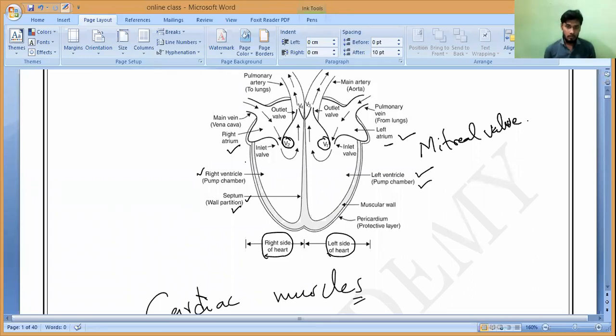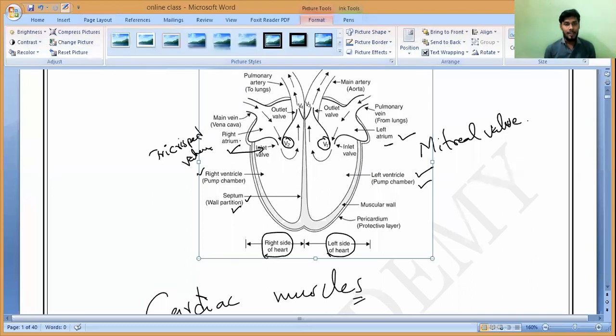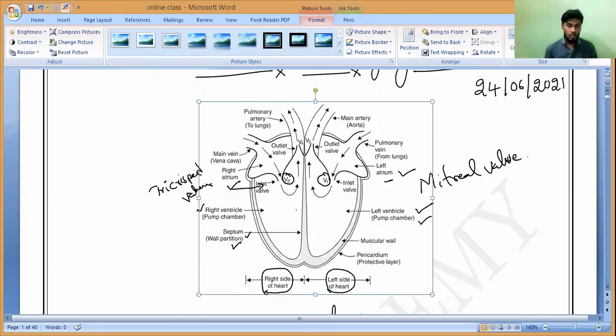In the same way, between the right atrium and right ventricle a valve is present. That valve is called the tricuspid valve. So these are the two valves present between the right atrium and right ventricle, and the left atrium and left ventricle.